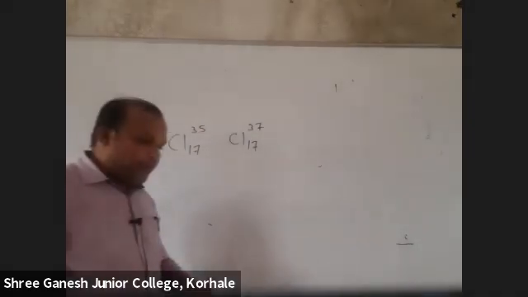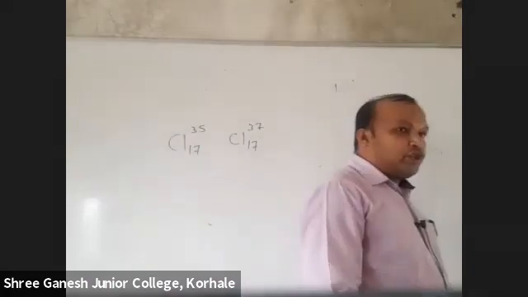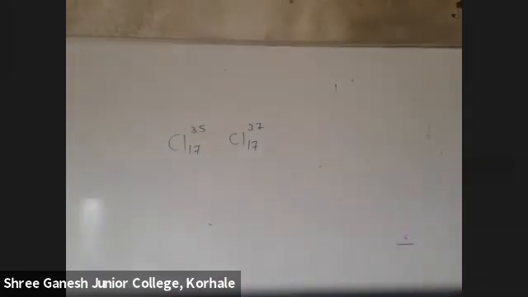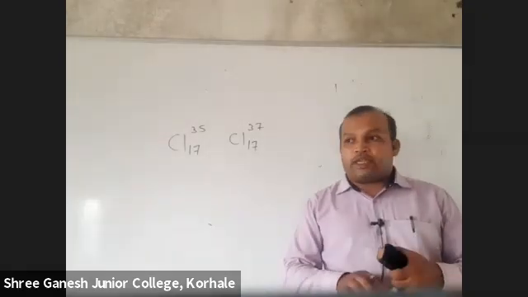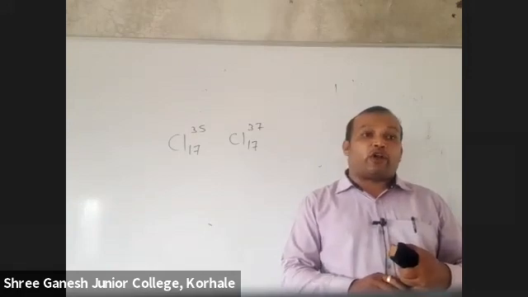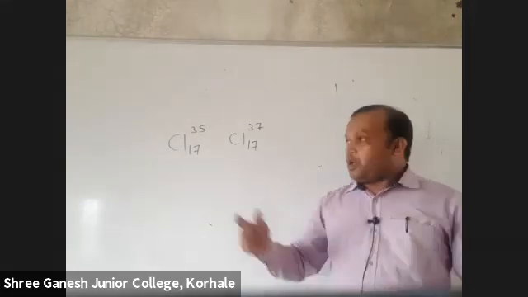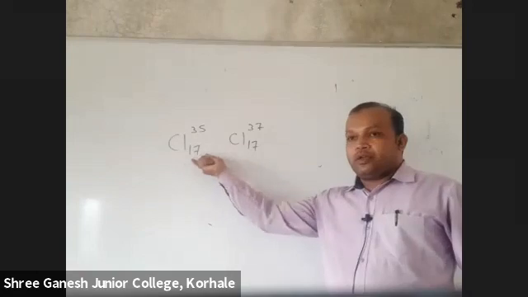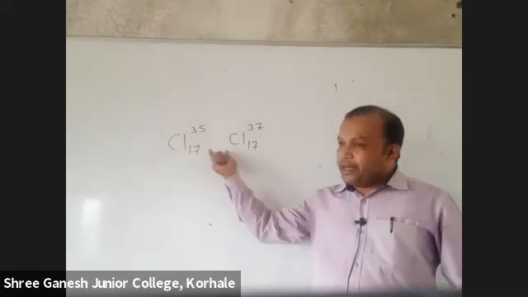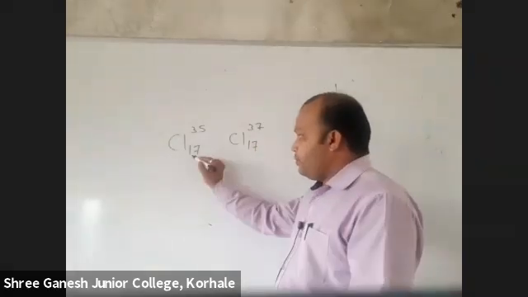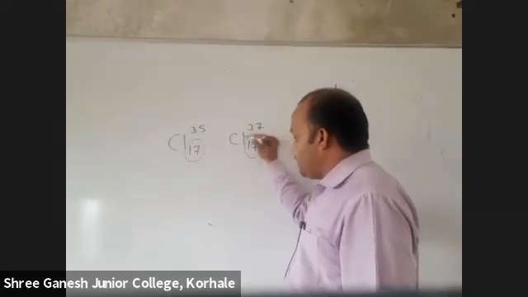But can you tell me, in the periodic table, why we don't show 2 positions for chlorine, or why we don't show 3 positions for hydrogen? Yes, because today's periodic table is arranged according to atomic number, not mass number. Here atomic number is what? Same. So they will get only 1 position.